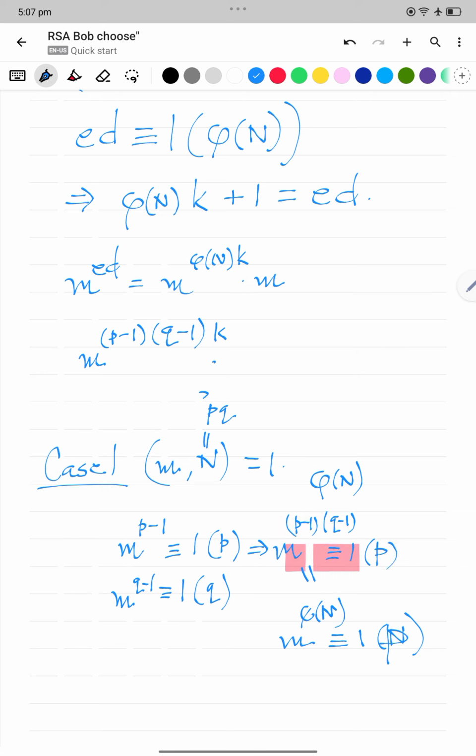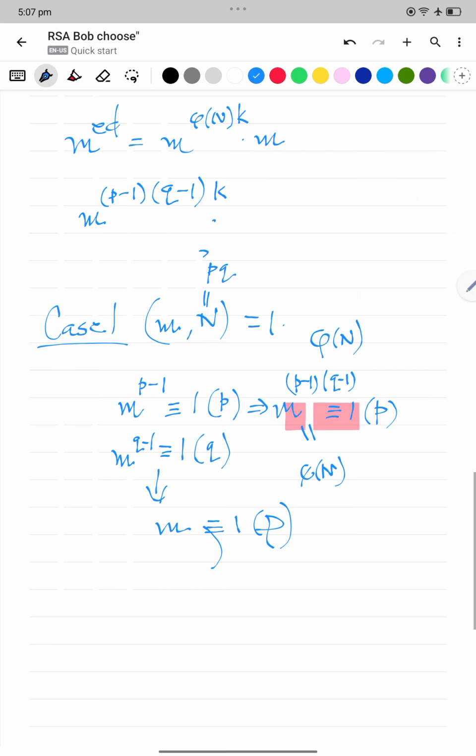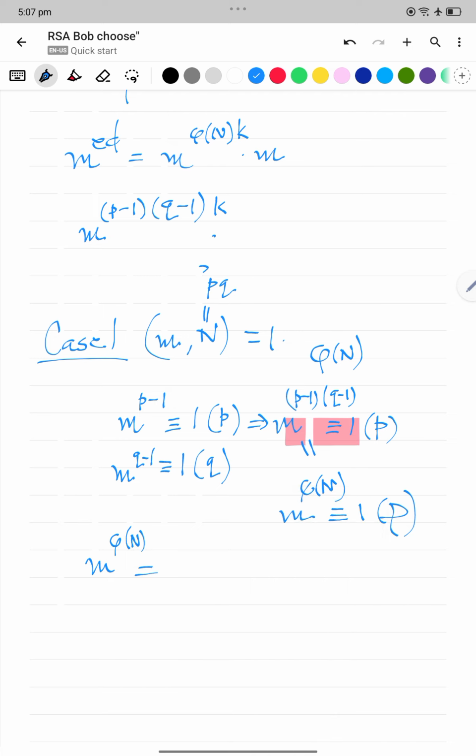Now in a similar fashion, one can prove that m to the phi n is congruent to 1 mod q.